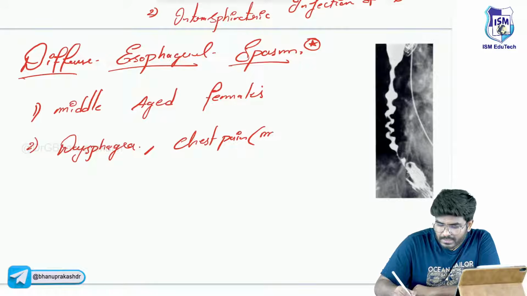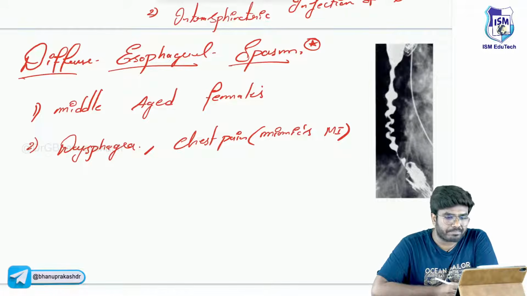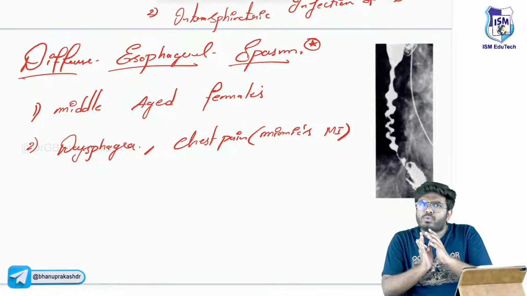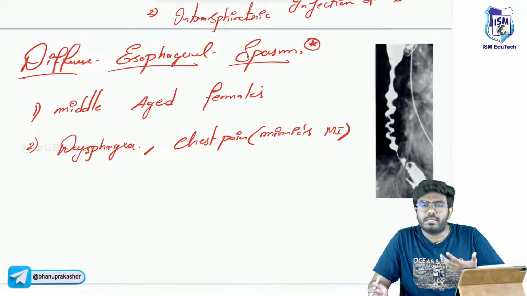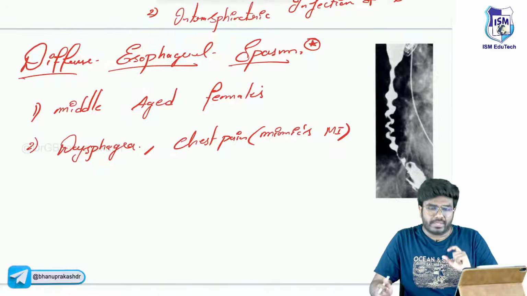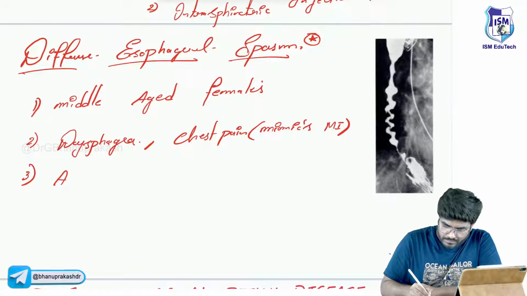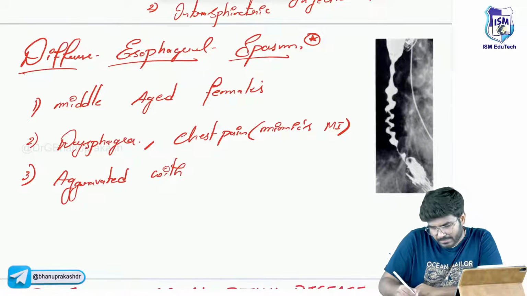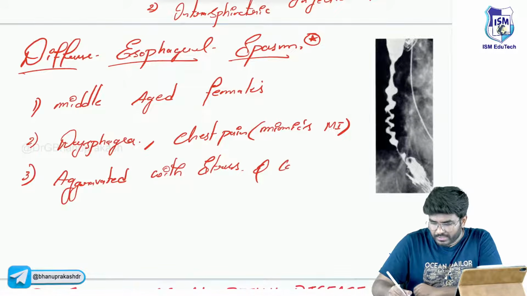And it mimics what? It mimics myocardial infarction, the MI, the heart attack. So they will give you some hints. When the patient has chest pain, the symptoms are going to be seen especially during stress or when taking cold substances. The pain is going to be aggravated with stress as well as cold fluids.